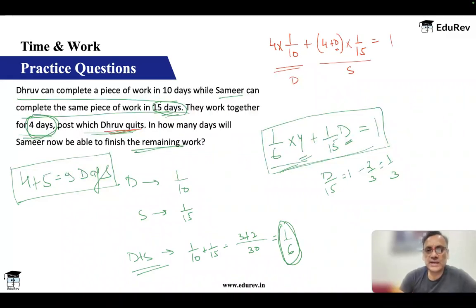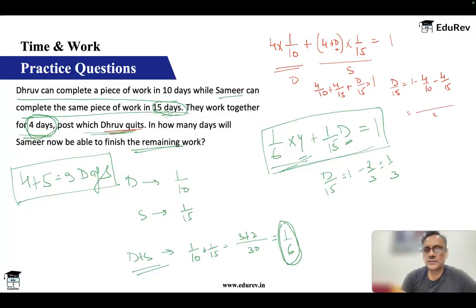So this is 4 by 10 plus 4 by 15 plus D by 15 is equal to 1. Okay, so D by 15 is equal to 1 minus 4 by 10 minus 4 by 15. 10 and 15, the LCM is 30.